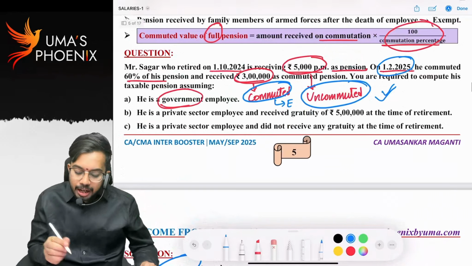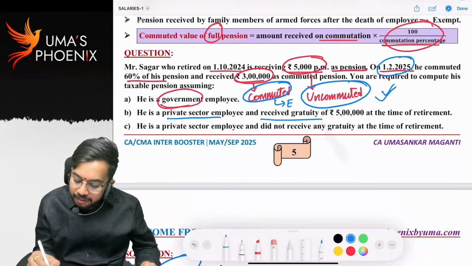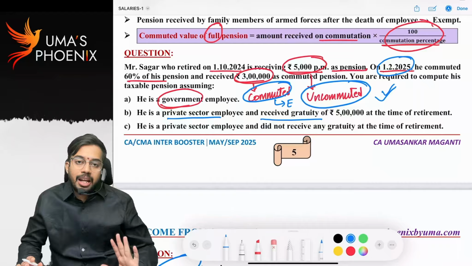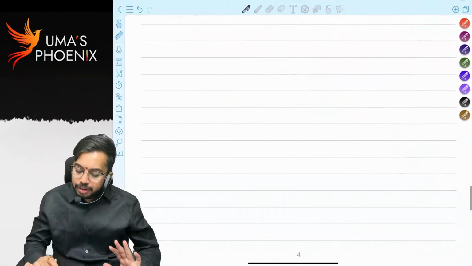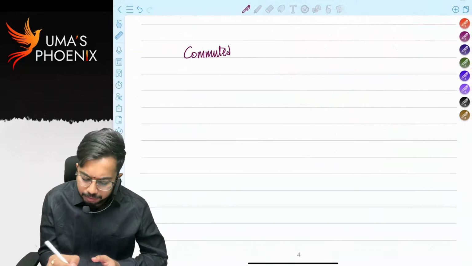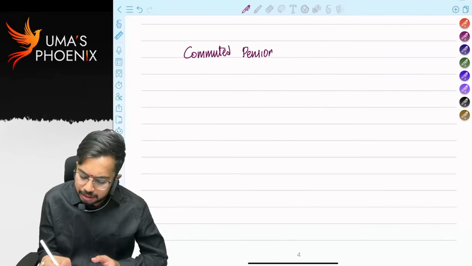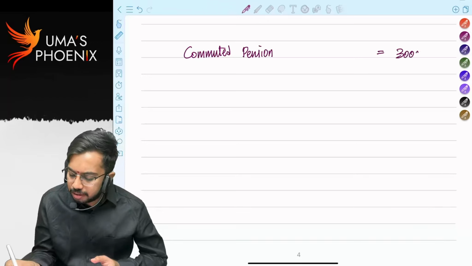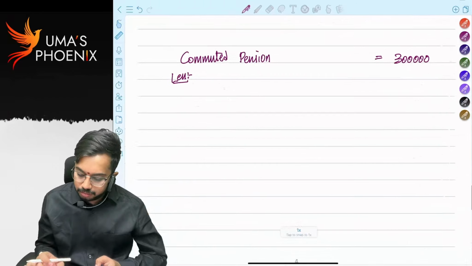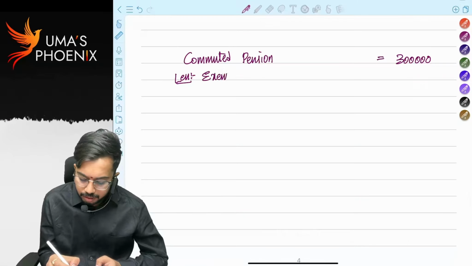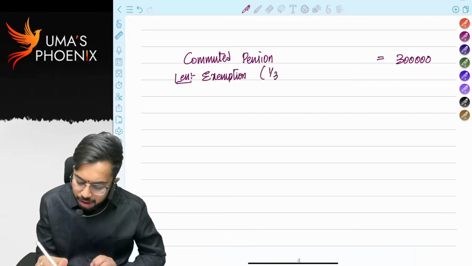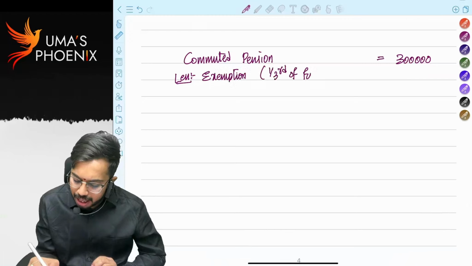Now, he is a private sector employee, received gratuity. So he is in receipt of gratuity. How much exemption is allowed? 1/3 is allowed as exemption. Shall we calculate? So, commuted pension. How much is commuted pension? Commuted pension is 3 lakhs less exemption. He is receiving gratuity, right? So how much exemption is allowed? 1/3 of full pension is allowed as exemption.